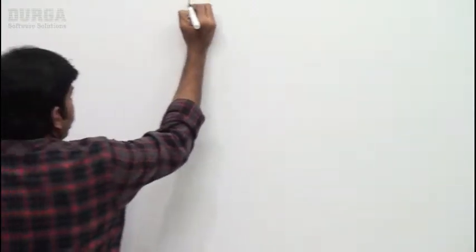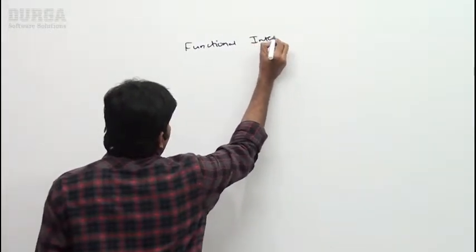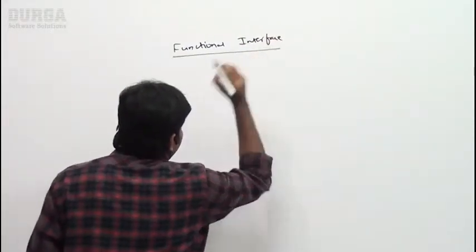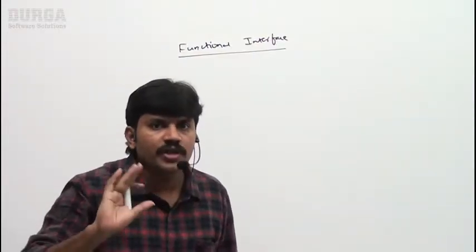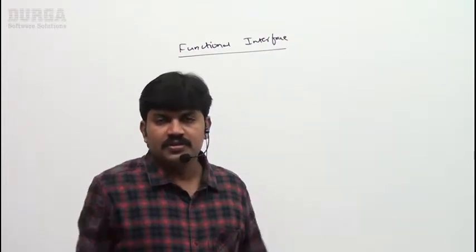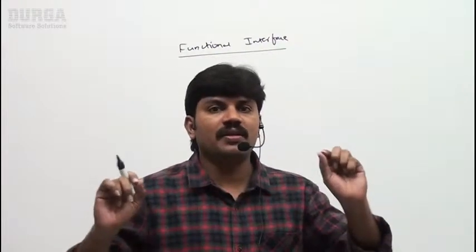To call that lambda expression, some concept is compulsory. What is that concept? It is the functional interface. Are you getting it? Once we write a lambda expression, to invoke it we require a functional interface. Sir, it is a very important question for the interview room: can you explain what is a functional interface?